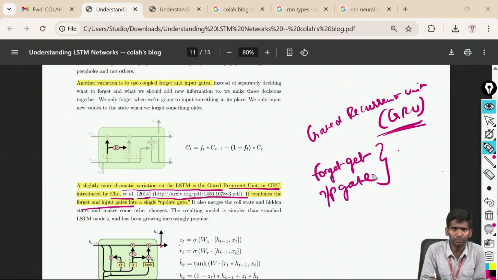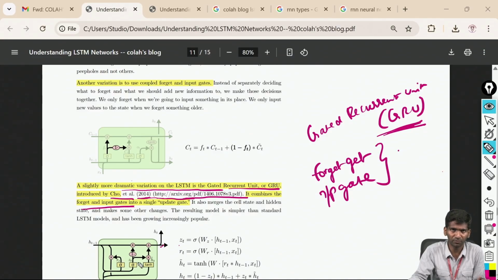So instead of separate forget and input gates, I have combined them together. You can see the diagram here, okay. How it looks if I combine the forget gate and input gate. Now I will have only one input and one output in the case of GRU. You can look into the sigmoid functions, what they do. The tanh function, as I mentioned, creates vector spaces. The sigmoid function will filter the data.